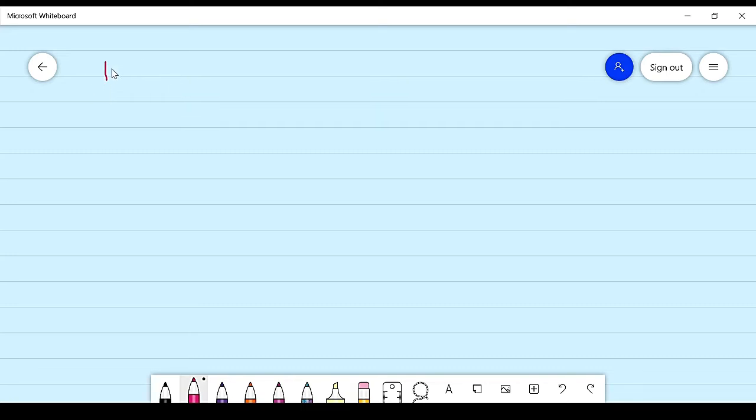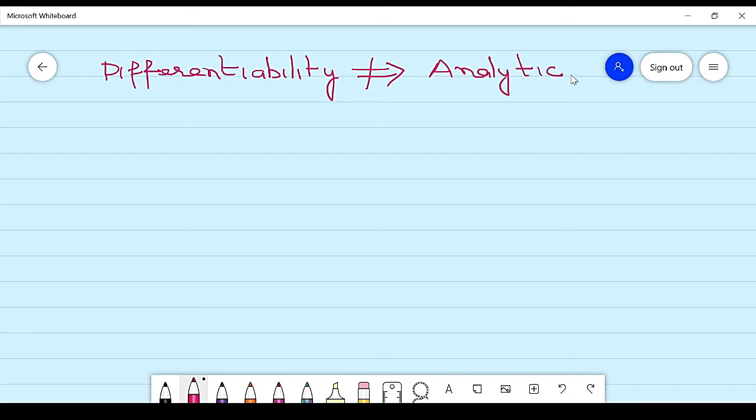So first, I will try to prove that differentiability does not imply analytic. So remember this result: the converse of "analytic implies differentiability" is not true. In order to prove this result, we take an example.